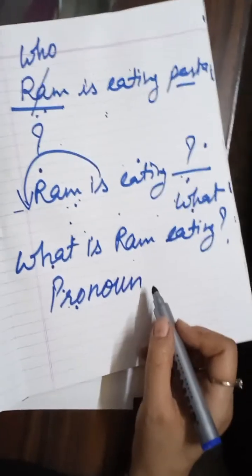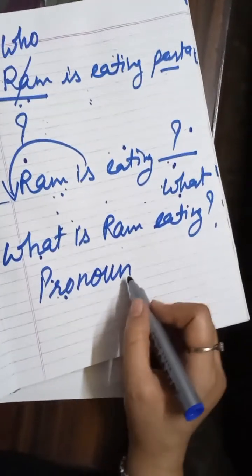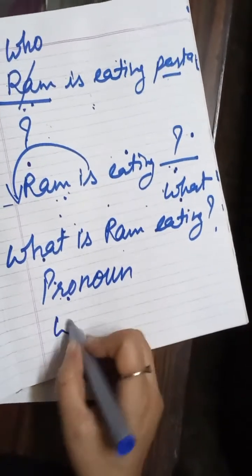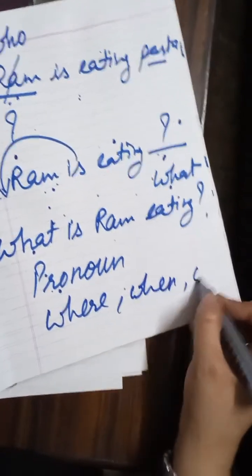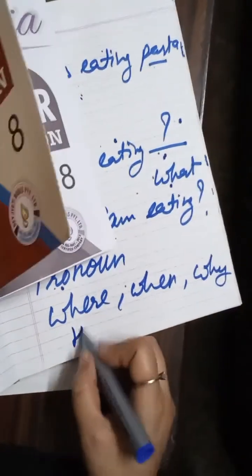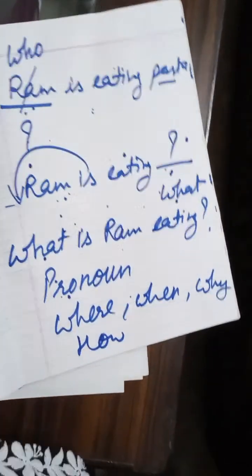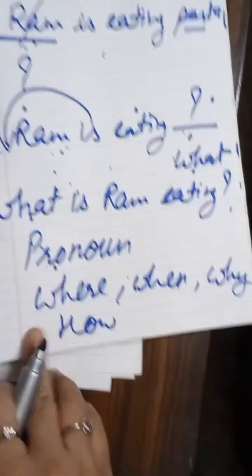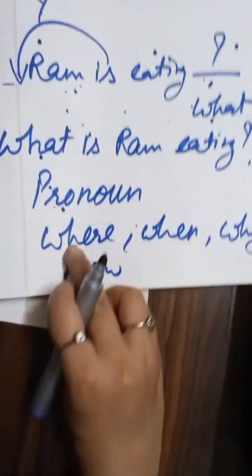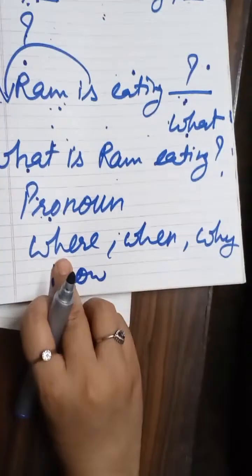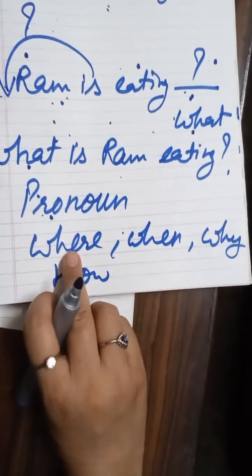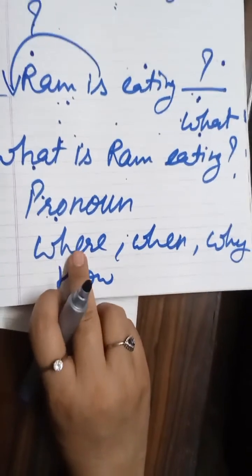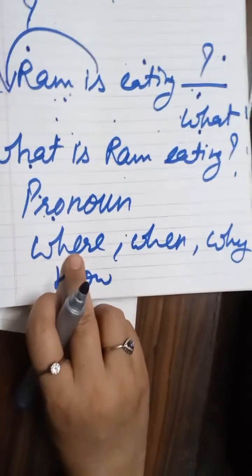When I was a kid, I used to think that where, when, why, how, all these question tags are also pronouns. But they are not pronouns, my kids, because the answer to these questions will be an adverb. So they are interrogative adverbs.